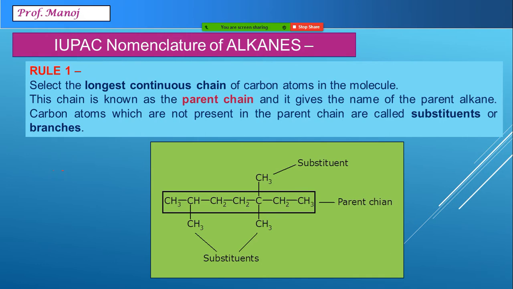In this particular example, we can see the parent chain is in a horizontal way, and there are total 7 carbon atoms present in it. Take a moment and just count them. There are 7 carbon atoms, which I have marked as a parent chain. Outside the parent chain, whatever groups are present, they are called substituents, branches, or side chains.